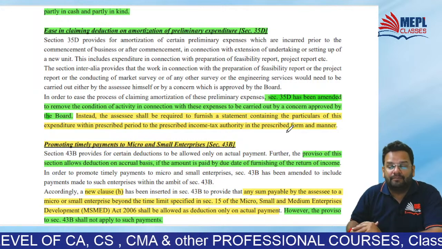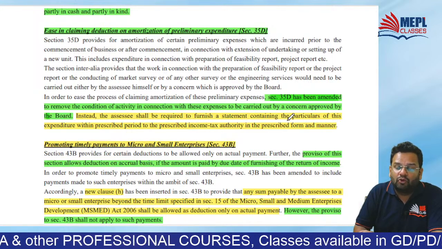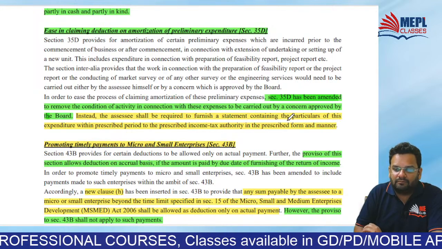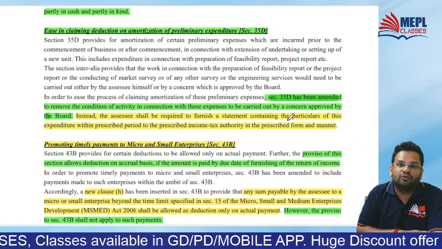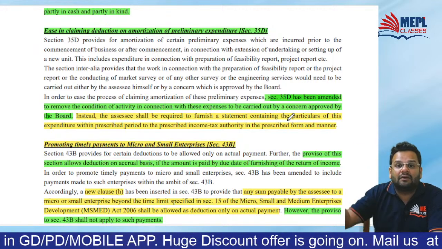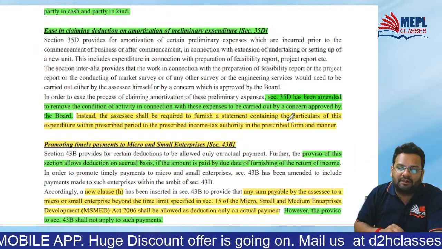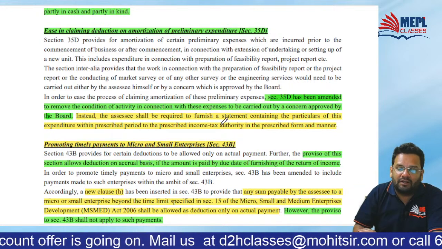Board means CBDT. It used to become very difficult to get the work done specifically by that concern which is approved by CBDT. So now what they have done, they have removed this type of difficulty.